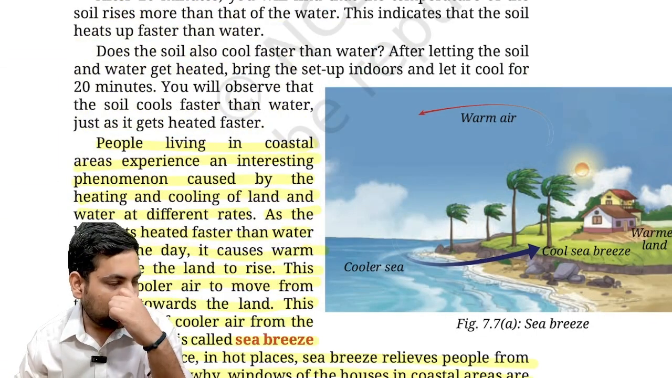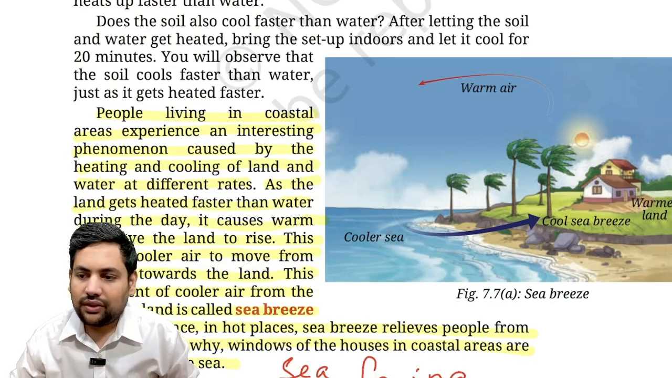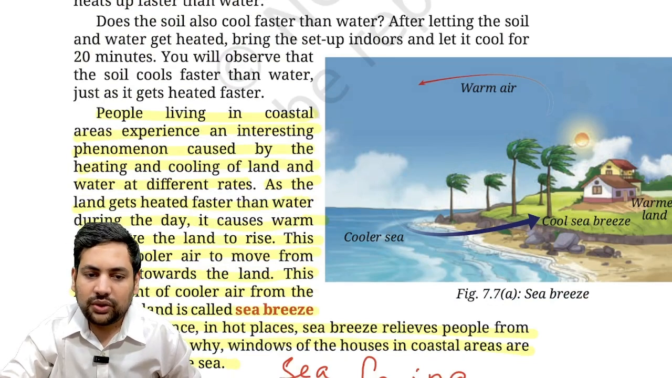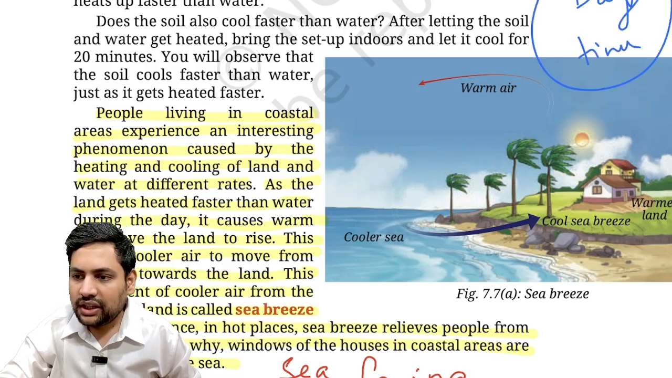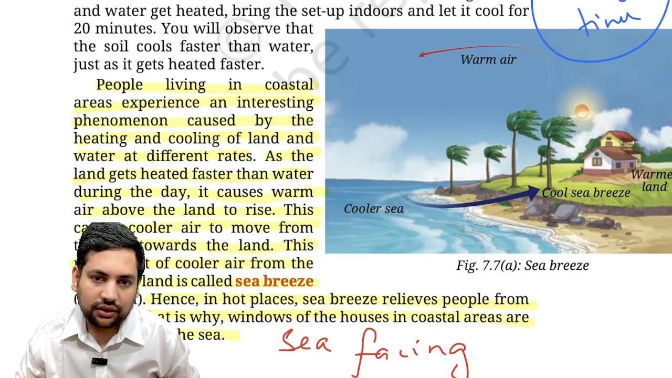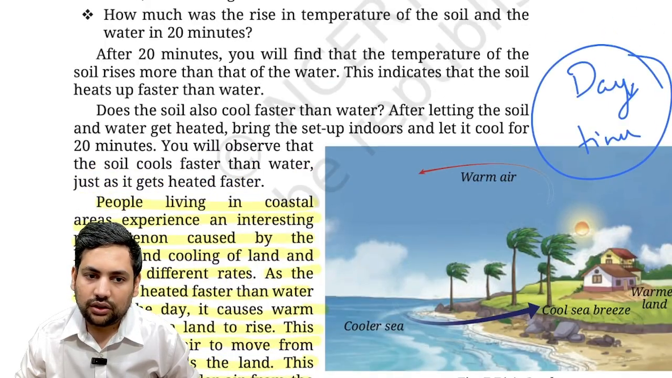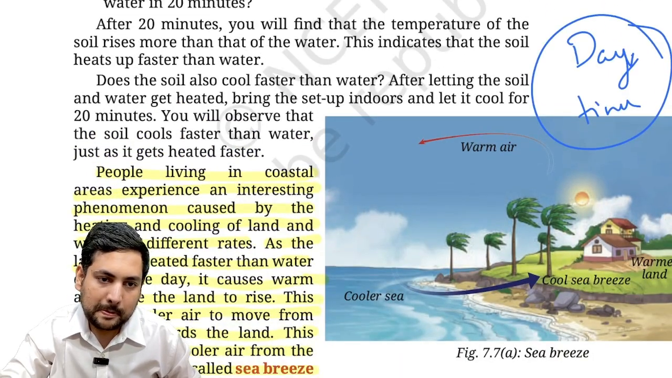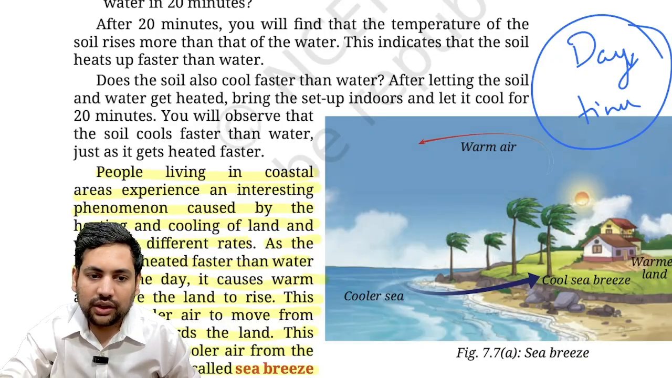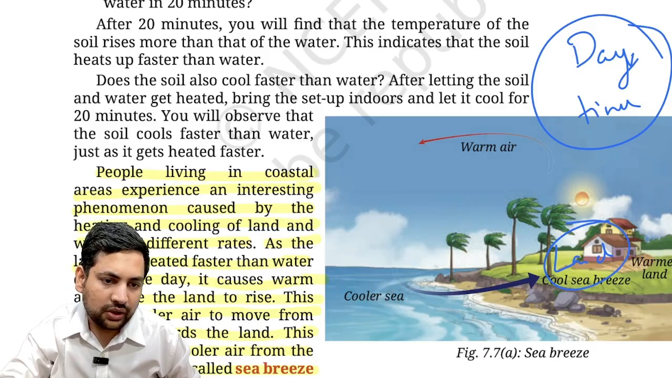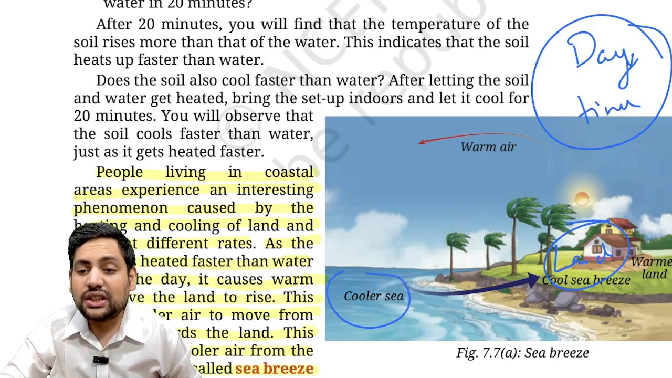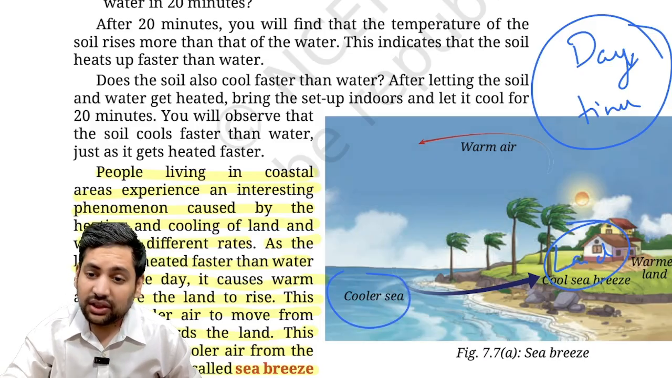First you understand sea breeze. What is a sea breeze? See, during the daytime what will happen? During the daytime what happens? Understand that. So here the land will be warmer, correct? The land will be warmer and the sea will be cooler, correct? Why? Because land gets heated very fast, sea will take time to get heated, so land will be warmer.